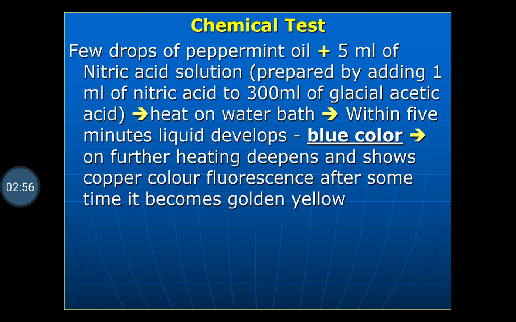Chemical test for the identification of peppermint oil: few drops of the peppermint oil are taken. To it, 5 ml of nitric acid solution is added. The nitric acid solution is prepared by adding 1 ml of nitric acid to 300 ml of glacial acetic acid. Heat on a water bath. Within 5 minutes, the liquid develops blue color. On further heating, it deepens and shows copper color fluorescence. After some time, it becomes golden yellow, by which you can identify the peppermint oil.